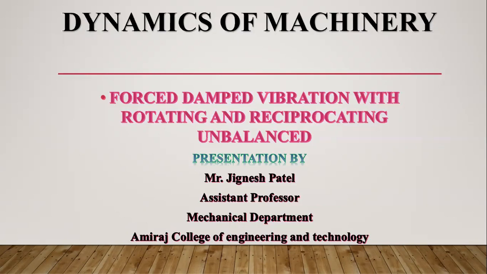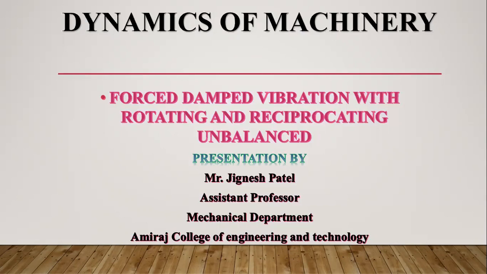So the vibration produced due to the unbalance of the reciprocating or rotating mass of the machine element, we should absorb it with the help of a spring or a damper. The vibration produced in this system is called forced damped vibration with rotating and reciprocating unbalance. The unbalance is measured in terms of an equivalent mass m0 rotating with its center of gravity at a distance e from the axis of rotation.